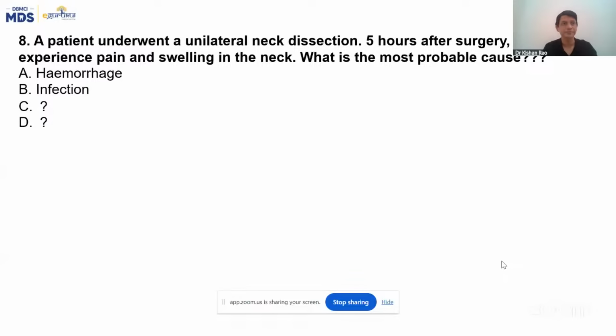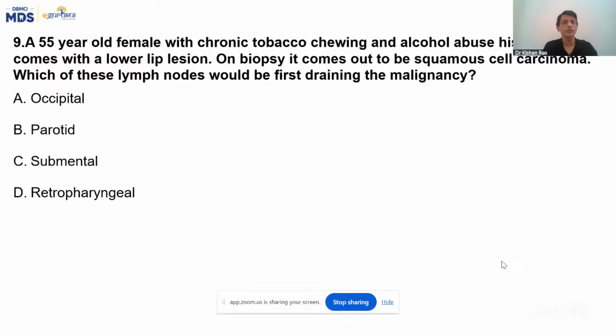So next, a 55-year-old female with a history of chronic tobacco chewing and alcohol abuse comes with a lower lip lesion. There is a probable malignancy of the lower lip. On biopsy, it comes out to be squamous cell carcinoma. Which of the following lymph nodes would be involved? It's a clinical anatomy question. You tell me what's the lymphatic drainage of the lower lip. That's the answer.